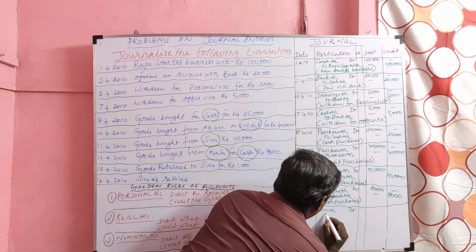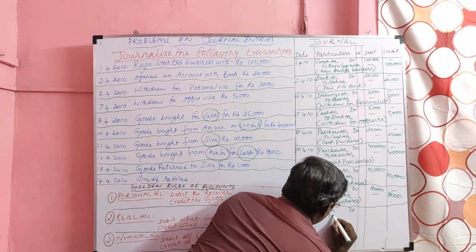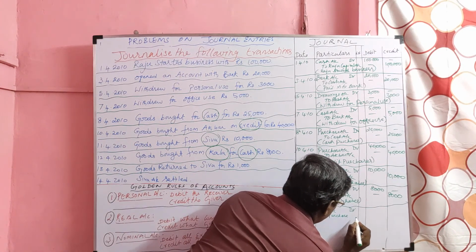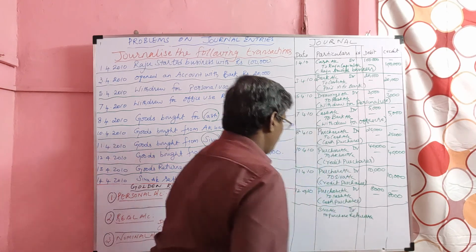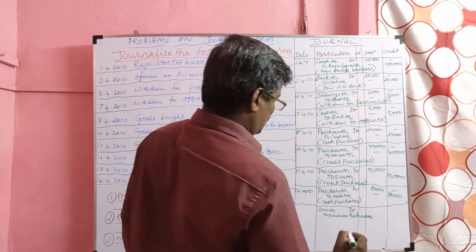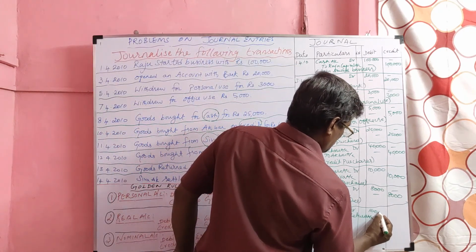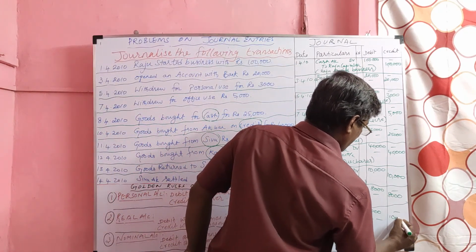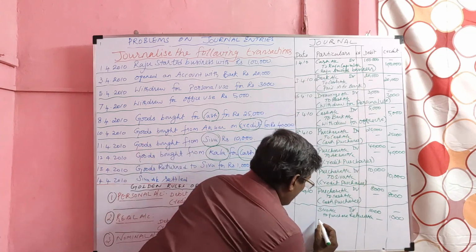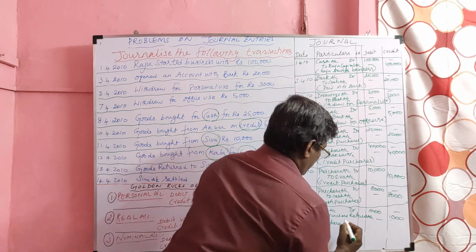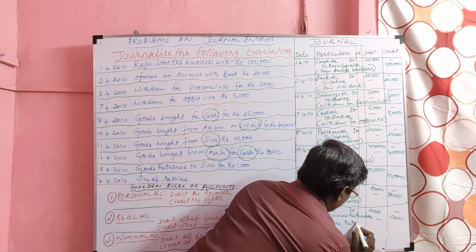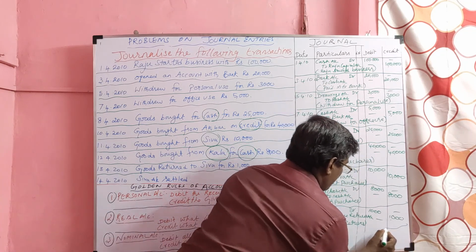It should be treated as a purchase returns account. The value of the goods, how much? 1,000. Narration: purchase returns.